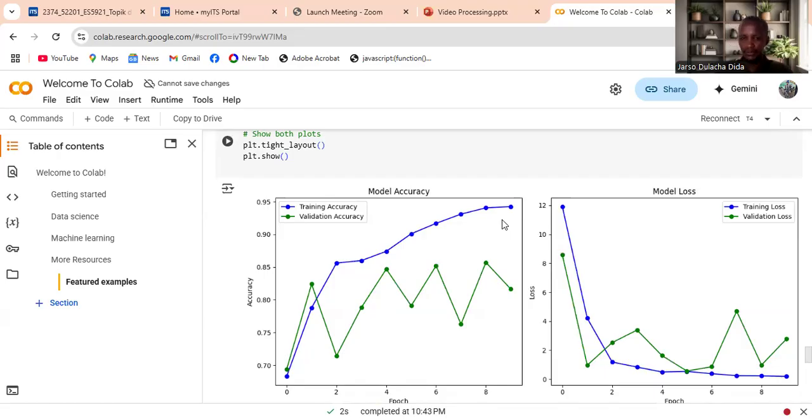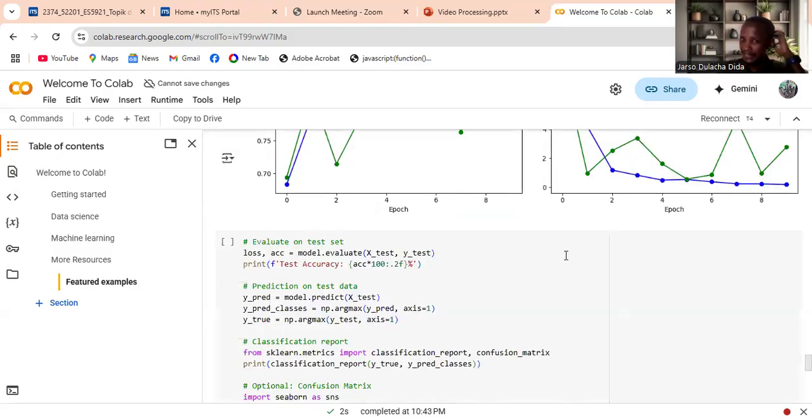As you can see, training accuracy is increasing and the training loss is decreasing, almost coming to zero. Validation accuracy is also increasing, but it is not as good as the training accuracy. This is the curve I plotted.